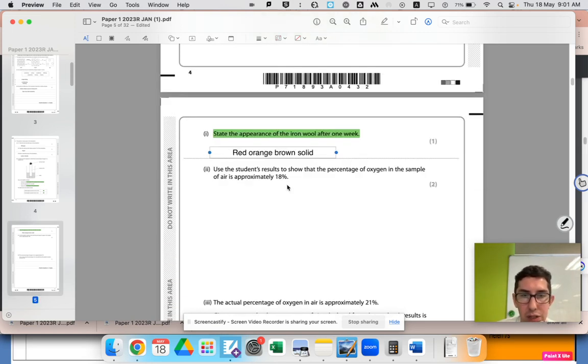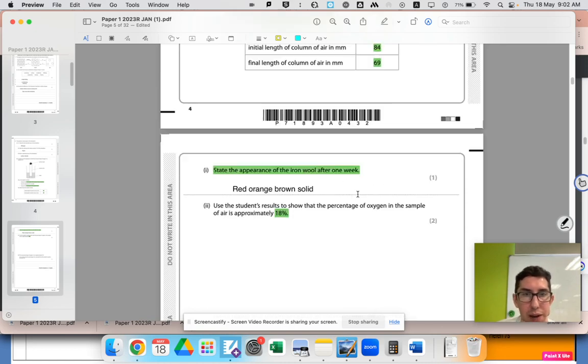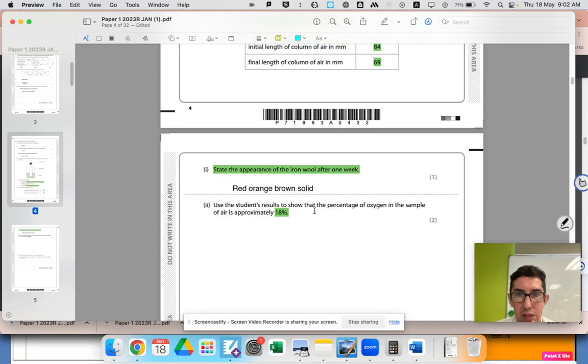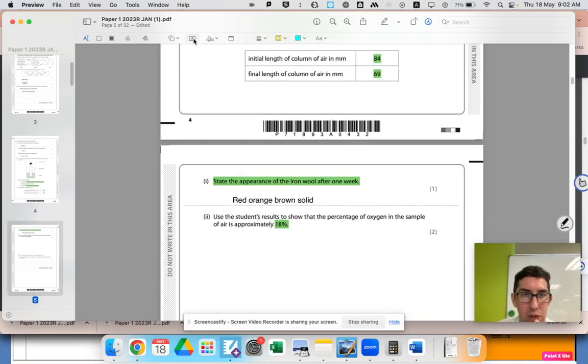Use the students' results to show that the percentage of oxygen in the sample of air is approximately 18%. So we know that oxygen is really 21%, but whenever you do these experiments, there's error, and the result comes out a bit under what it should be. But we've got to prove that their results say it's 18. So let's talk through this.